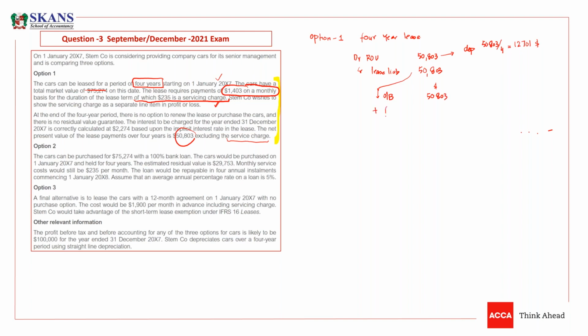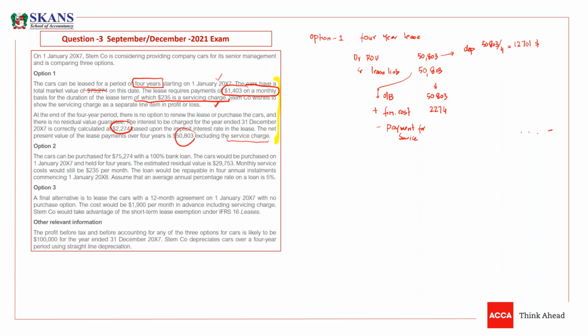It will increase by the finance cost. So look, what is the finance cost? They have correctly calculated it: 2274. So your liability will increase by 2274. So you need to write this finance cost, and then you have to deduct payment for lease, not payment for service. Payment for service is a separate expense.